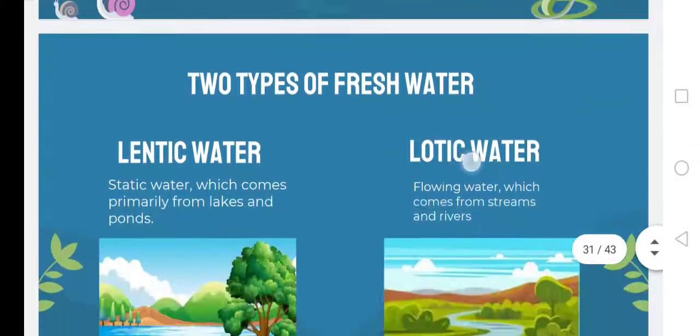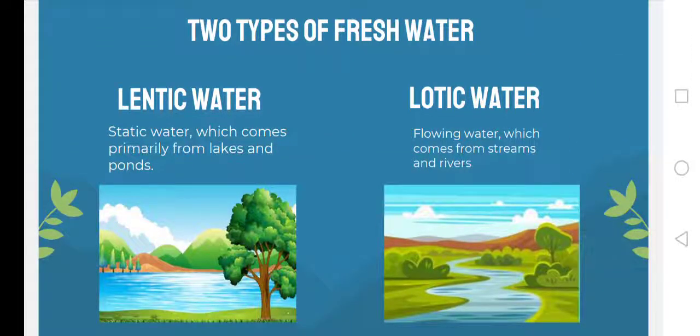So, the next one, there are two types of fresh water. The first one is yung lentic water, which is static water which comes primarily from lakes and ponds. So, in other words, itong lentic water, these are slow-moving water na we assume na it doesn't move, but it does, but in a very slow manner, unlike dito sa lotic water. This is a flowing water which comes from streams and rivers.